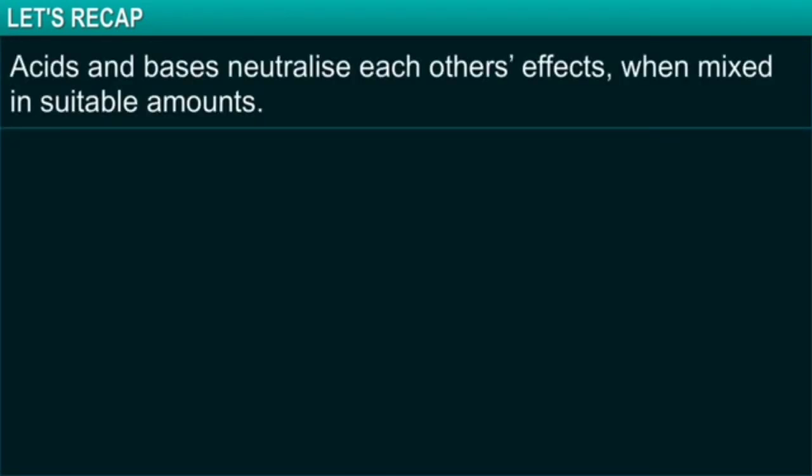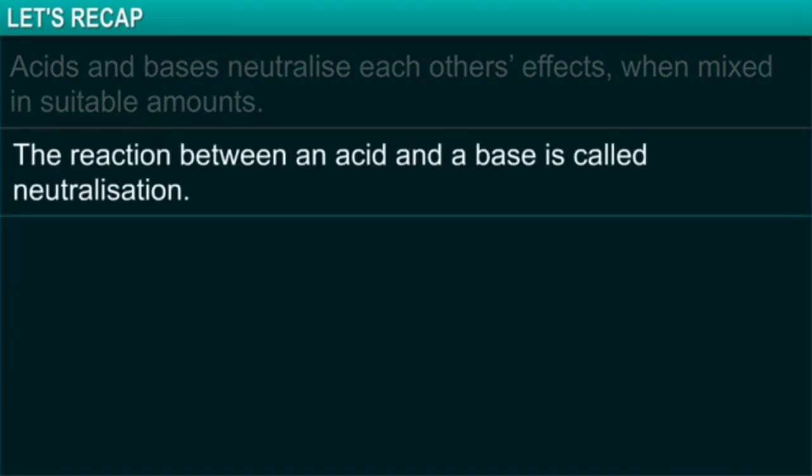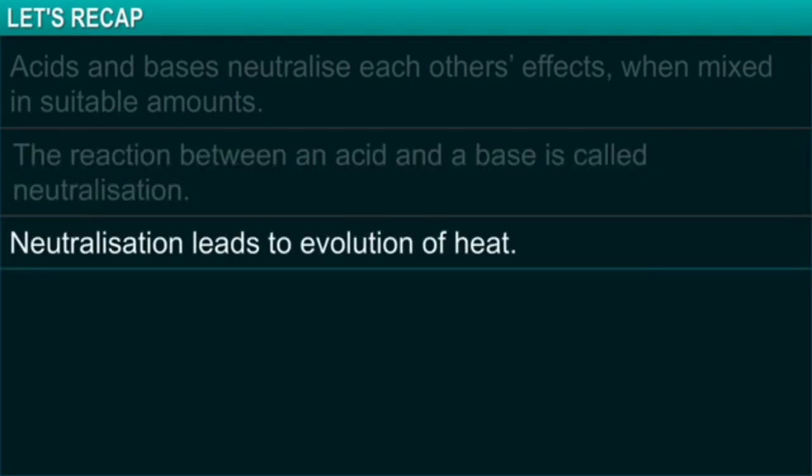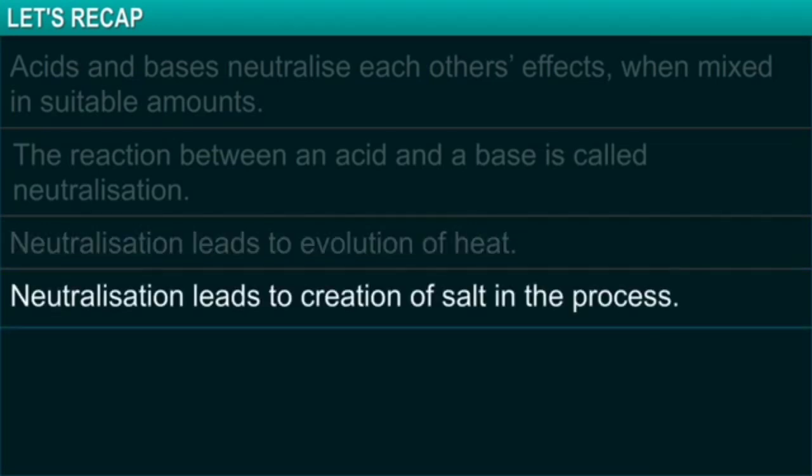In this module, you learned that acids and bases neutralize each other's effects when mixed in suitable amounts. The reaction between an acid and a base is called neutralization. Neutralization leads to evolution of heat. Neutralization leads to creation of salt in the process.